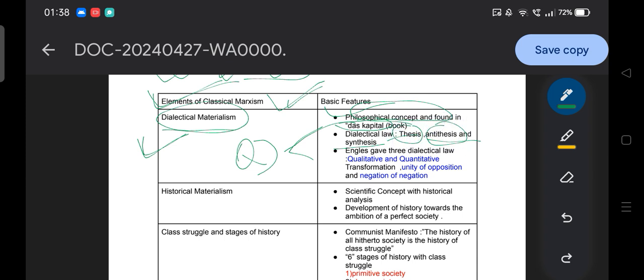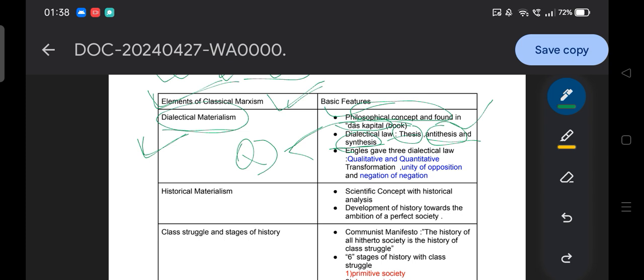Someone says that there is no utility of cracking the UGC NET; that is the antithesis. And what will the synthesis be? The synthesis is that we will not only crack the UGC NET, but also crack the SSB examination. That is the synthesis of both ideas.